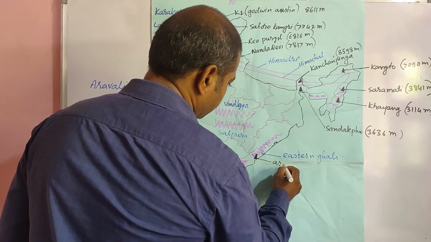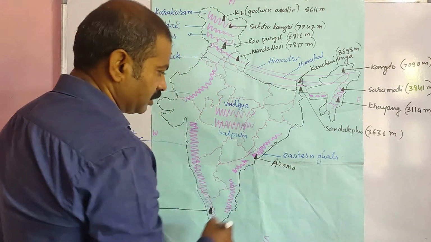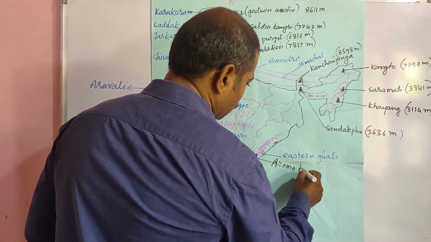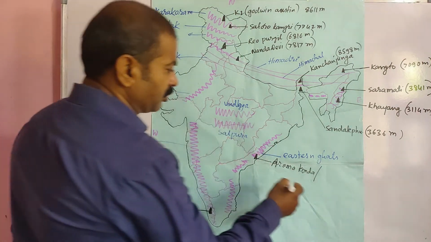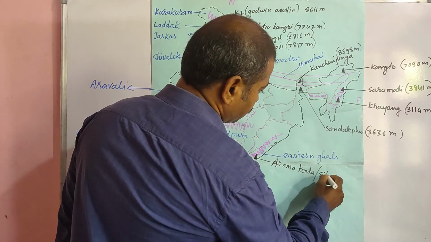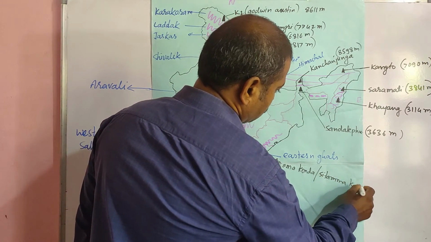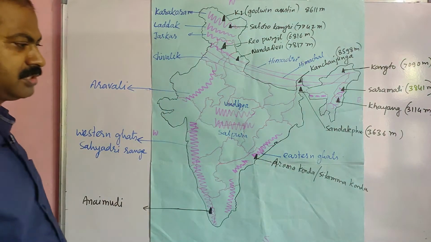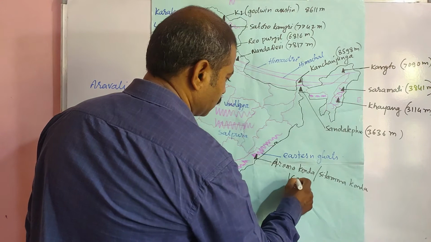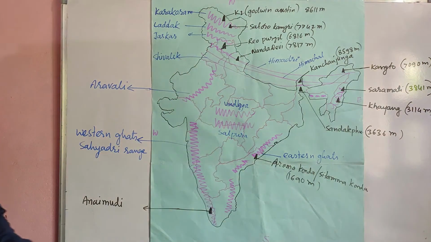Aromakonda. Let's write A capital. Aromakonda. Or it is also known as Sitamma Konda. And its height is 1690 meters. Okay.